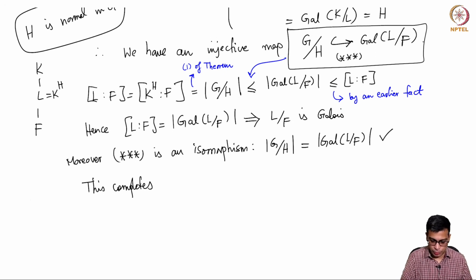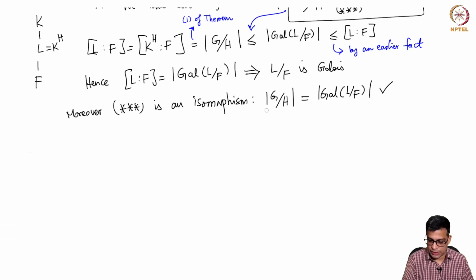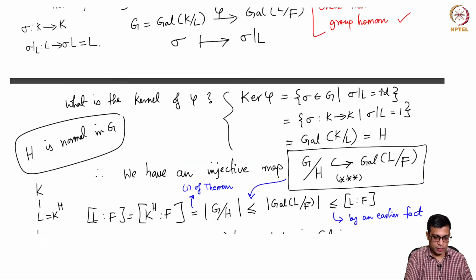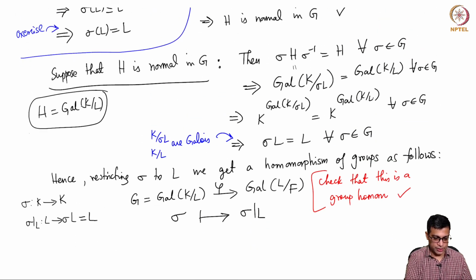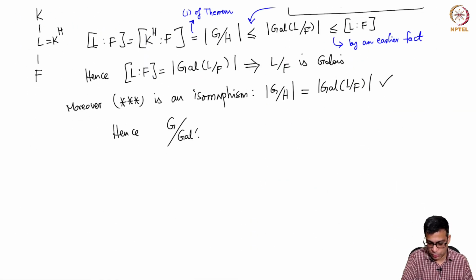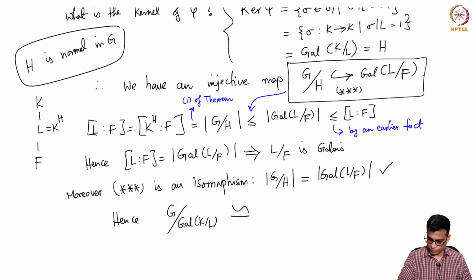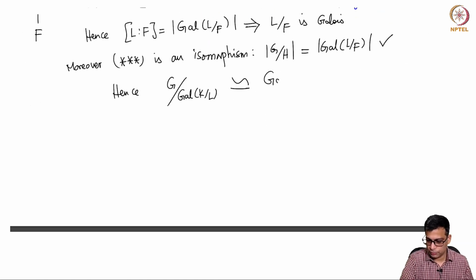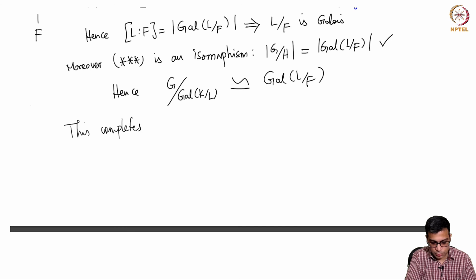So maybe before I write that, I'll simply say hence G mod H, which I have written somewhere here, Gal(K/L), is isomorphic to Gal(L/F). This is exactly the last statement of the theorem. So this completes the proof of part 2 and the theorem.